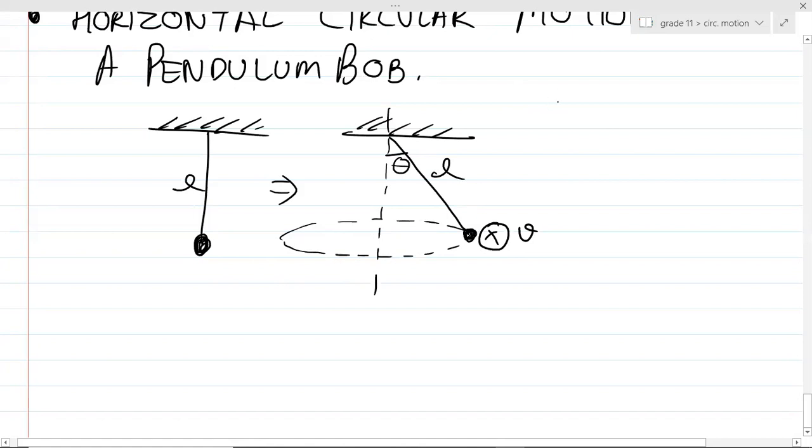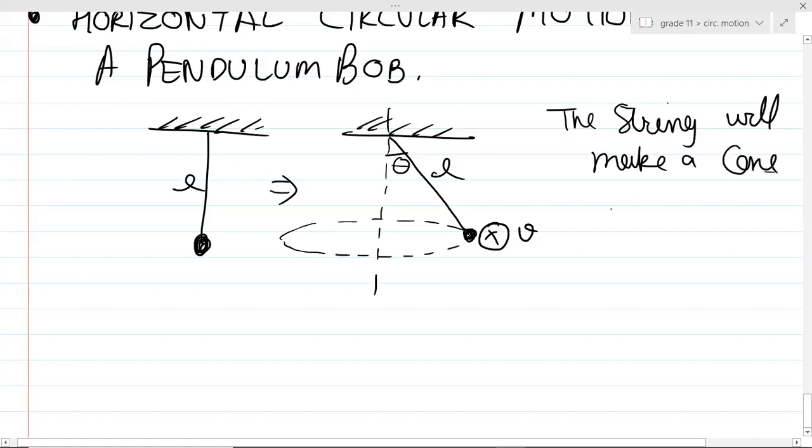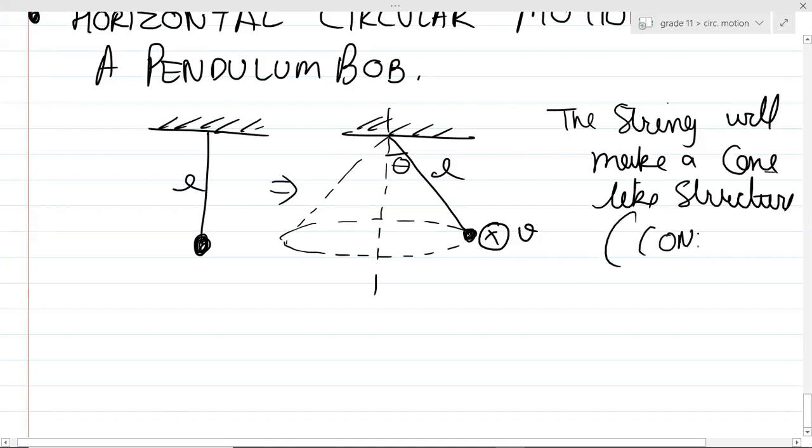Please remember, the string will make a cone-like structure. Can you see there is a cone-like structure here? That's why this type of pendulum is also called a conical pendulum. Is this clear?